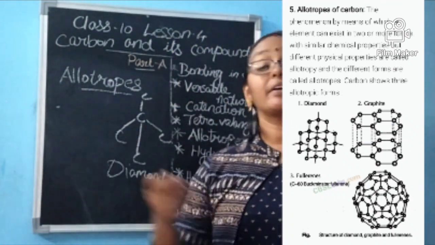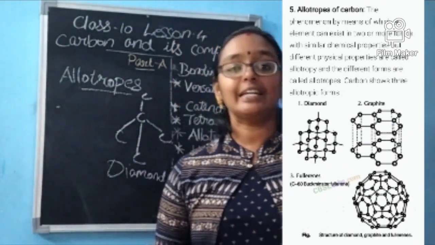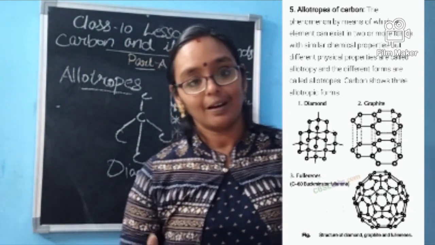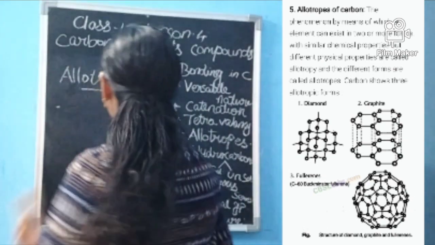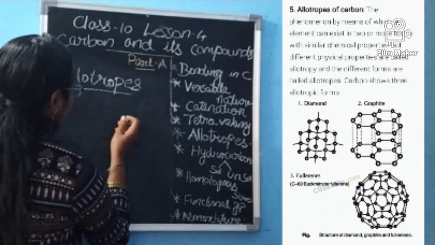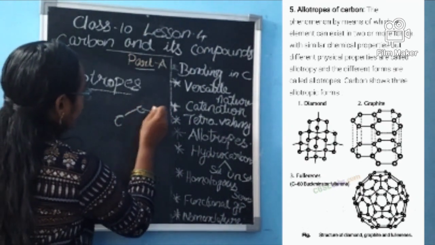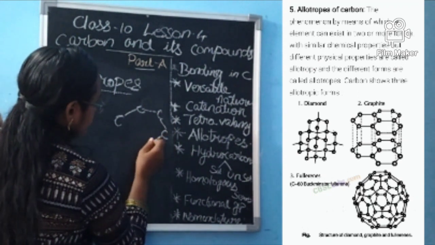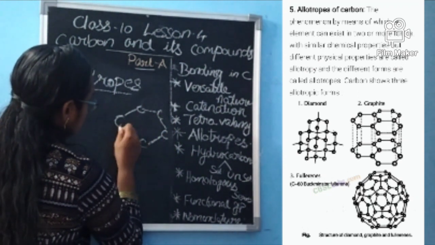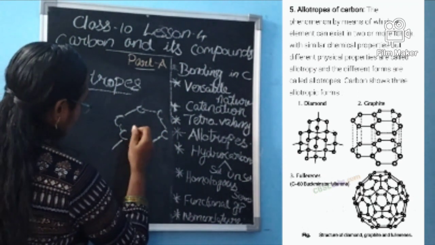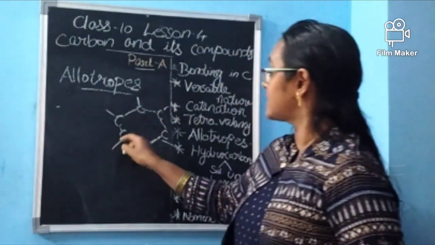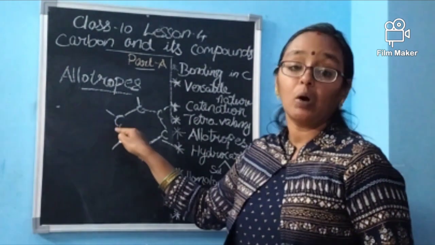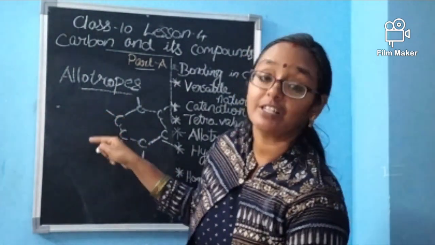Now we are moving to graphite. Graphite is much smoother compared to other things. It has a two-dimensional, sheet-like structure. See, only three sides are filled, and one valency is left unfilled.